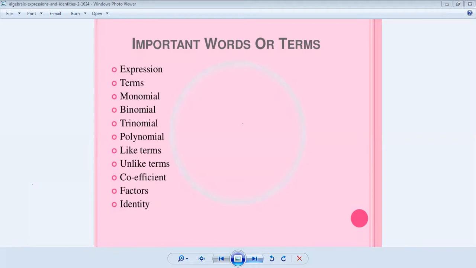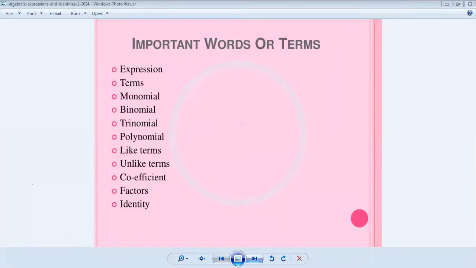Now in this class, one by one, I will discuss these words for you. Why I want to discuss these words: to understand advanced concepts, you should know this terminology. Then only, while I am teaching the lesson, I will use these words: expression, terms, monomial, binomial, trinomial. All these words I am using while teaching the lesson. You should know each and every word compulsorily. Then only you will understand the concept very clearly.